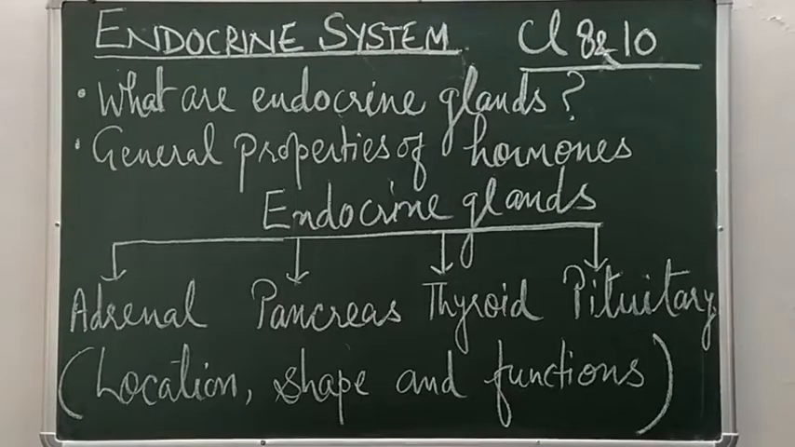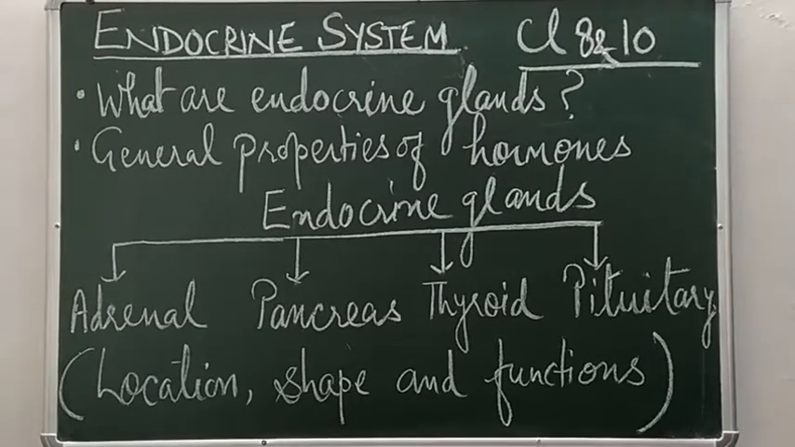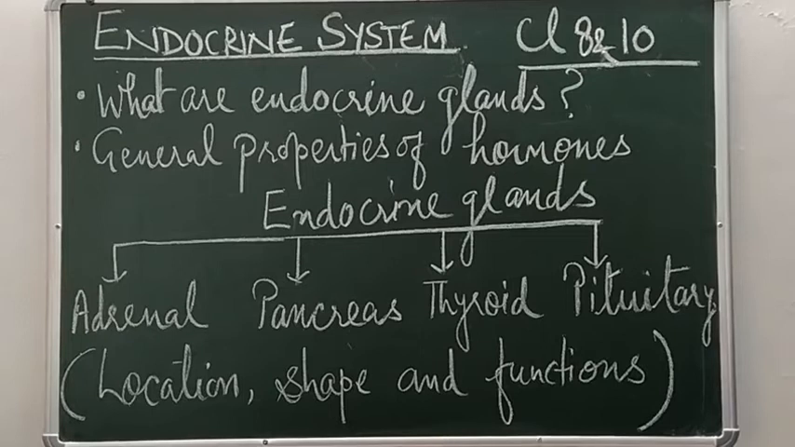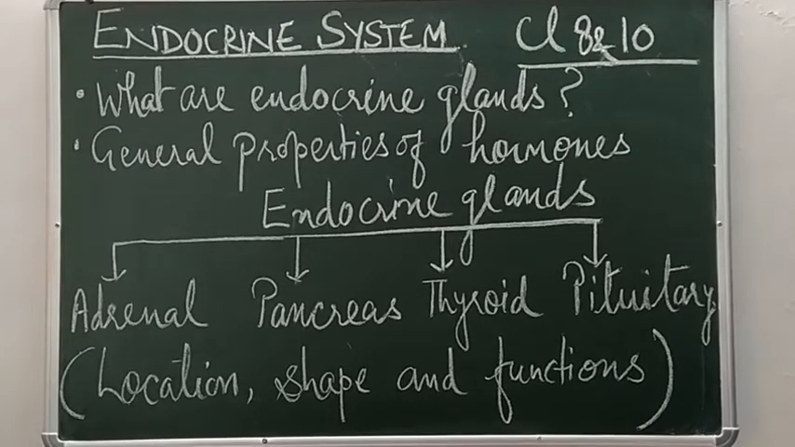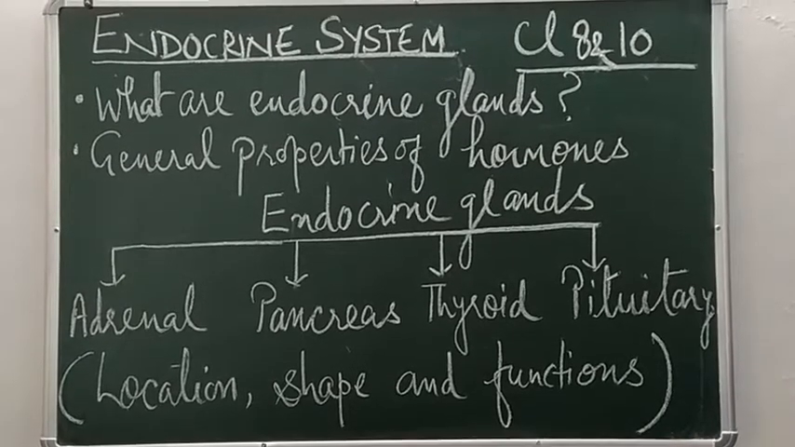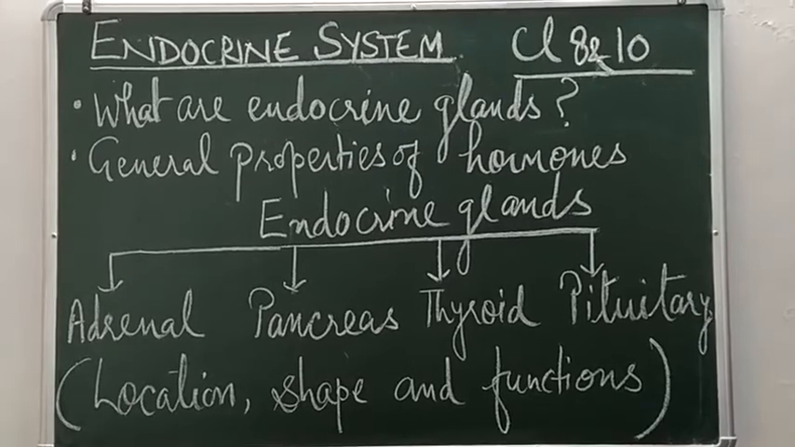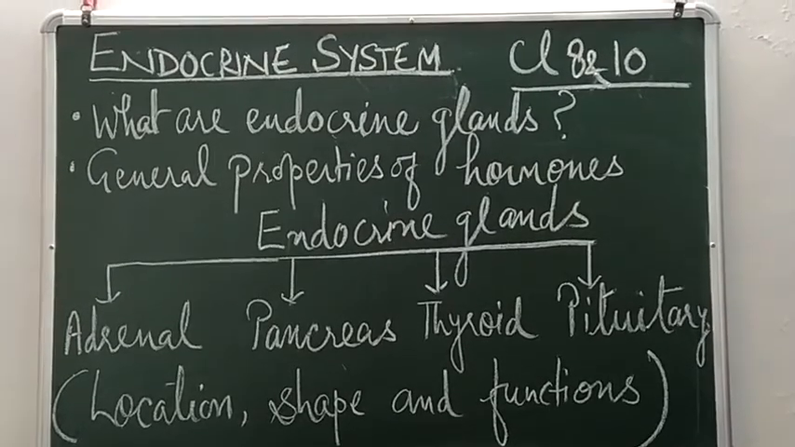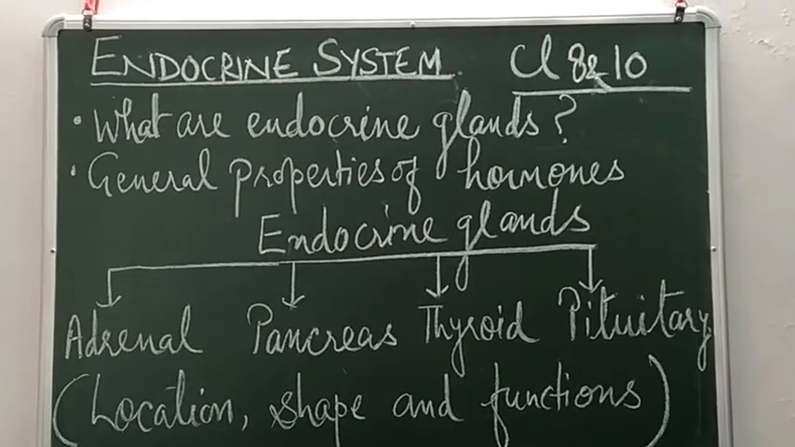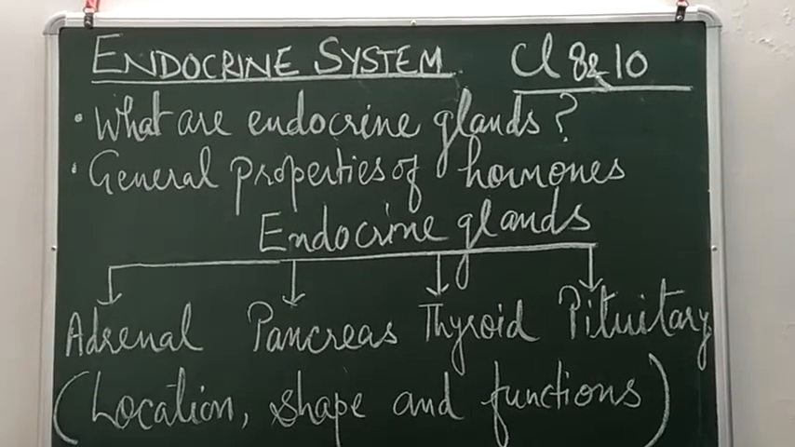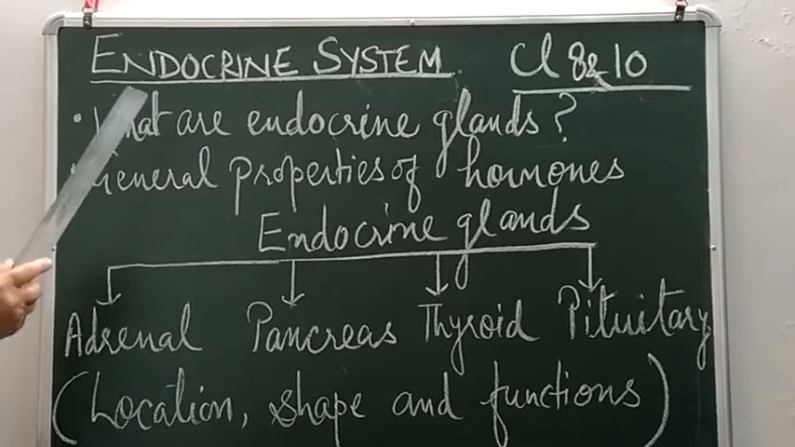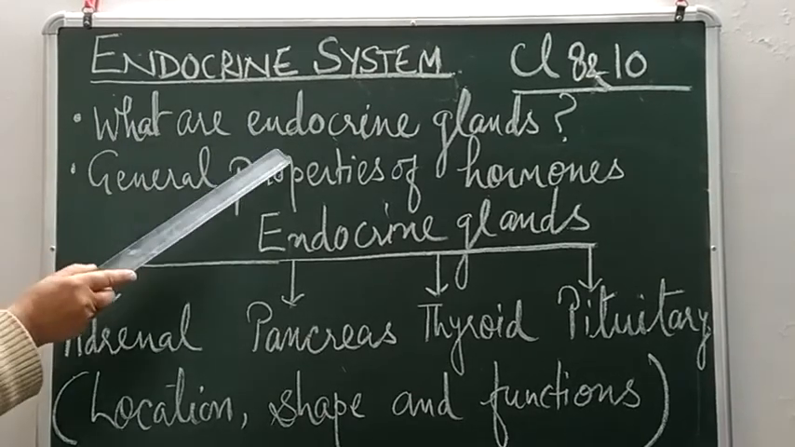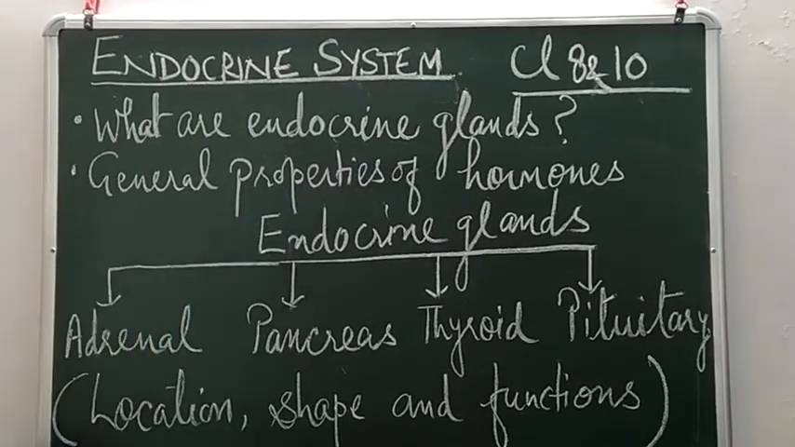8 and 10. Today I am explaining you endocrine system. What is a system? As you all know, system is composed of various organs which bring about a special kind of function. What is this endocrine system composed of? Endocrine system is composed of endocrine glands.